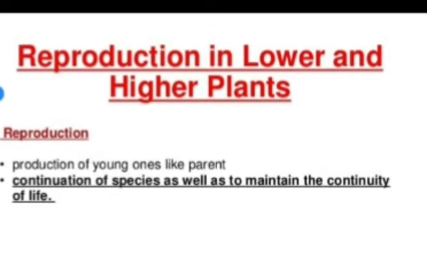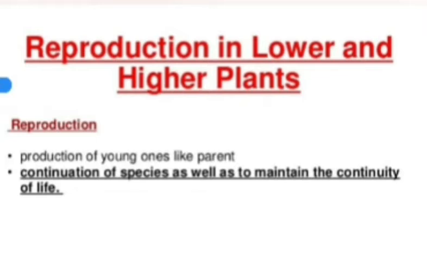Reproduction is defined as a biological process in which organisms produce their young ones, their babies, their clones, or their offsprings. It is a process in which a particular microorganism, plant or organism produces their young ones, their copies, which are exactly the same as them.